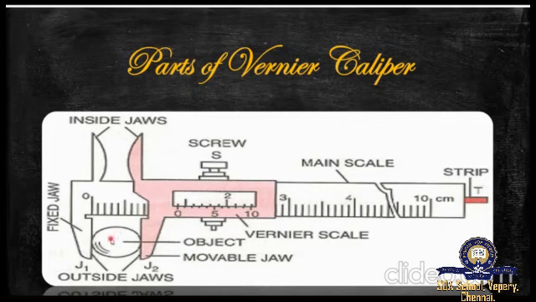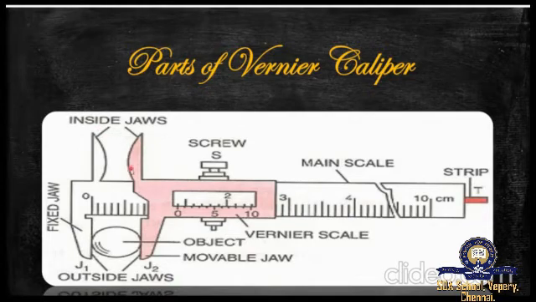The lower jaw is used to measure the external dimensions and the upper jaw is used to measure the internal dimensions. The lower jaw is called as outside jaws and the upper jaw is known as inside jaws. So the outside jaws is mainly used to measure the external dimensions and the inside jaws is mainly used to measure the internal dimensions.